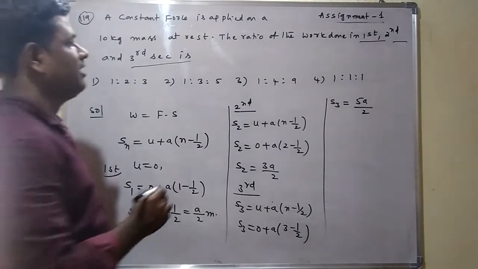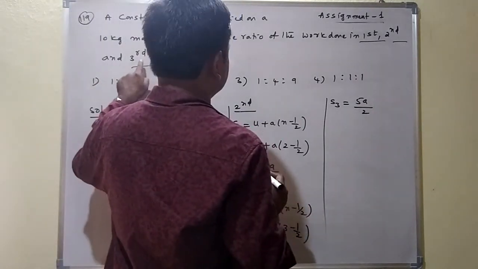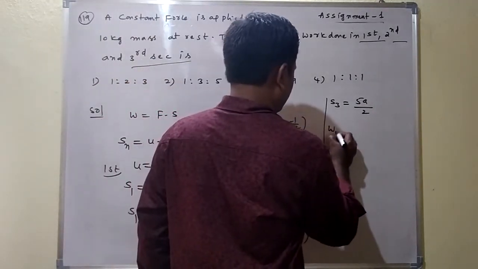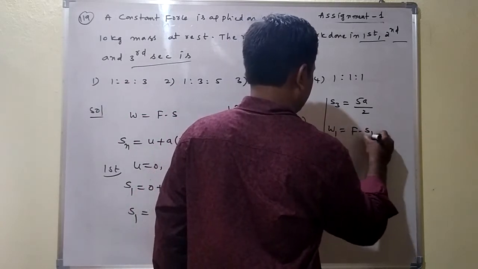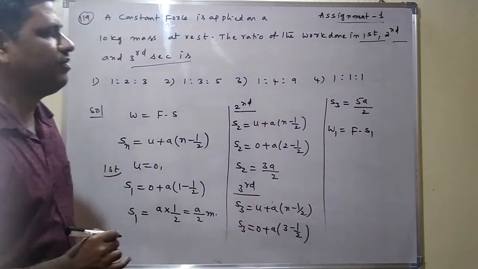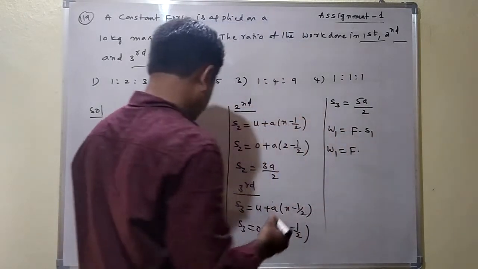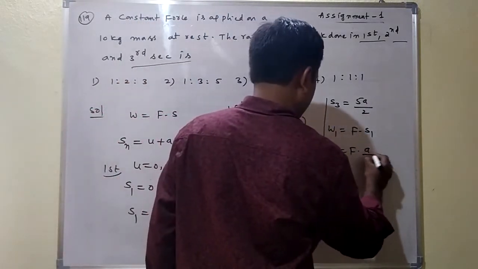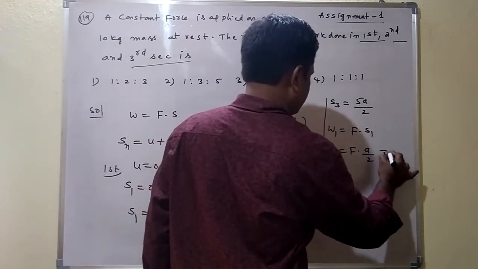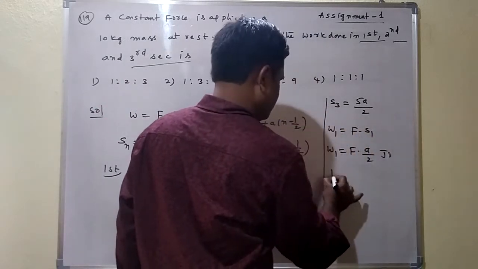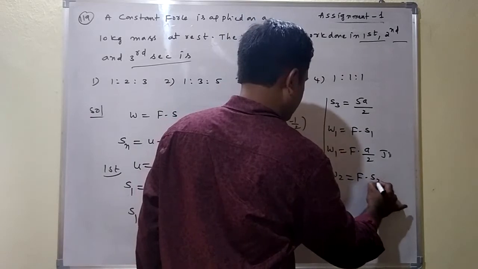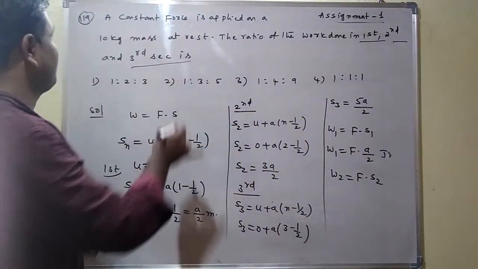Here the ratio of work done in first second, second second and third second. First second work done, W1 is equal to F into S1. S1 is equal to a by 2. This is work done, we can consider in joules. Similarly, W2 is equal to F into S2. F is same because constant force is applied.